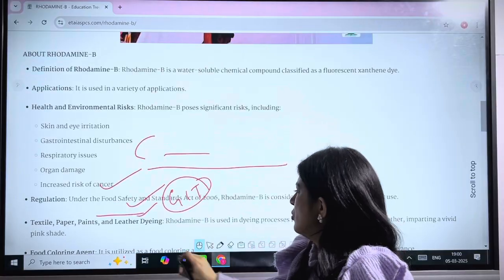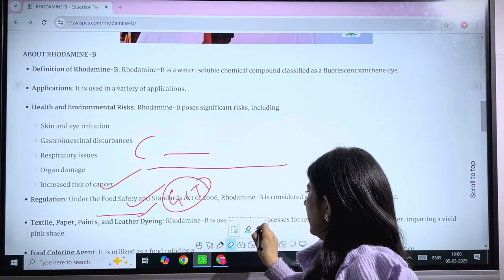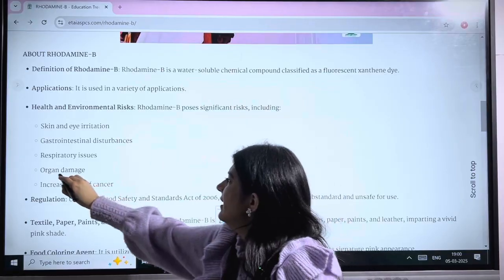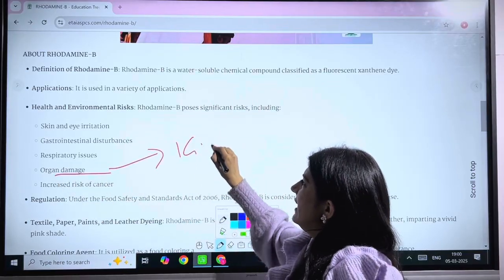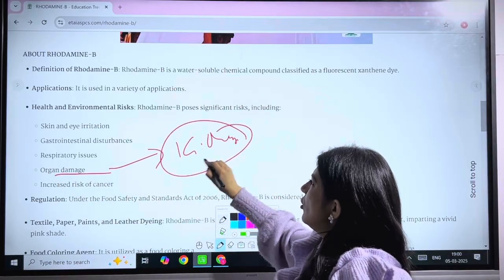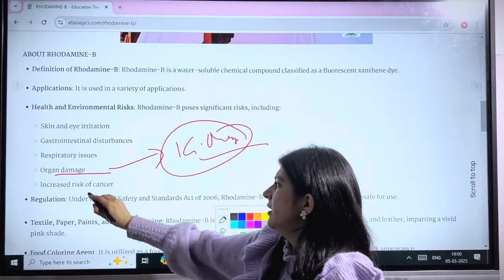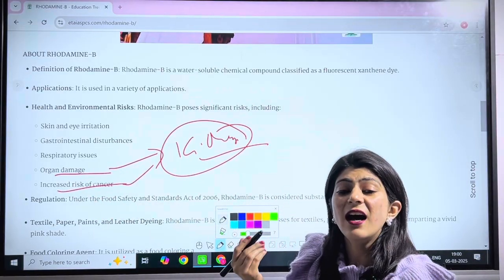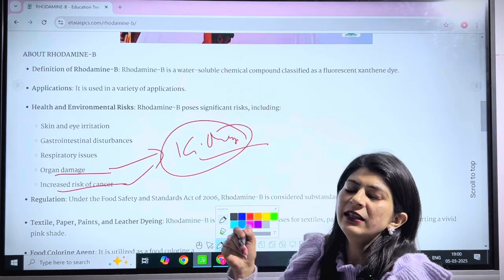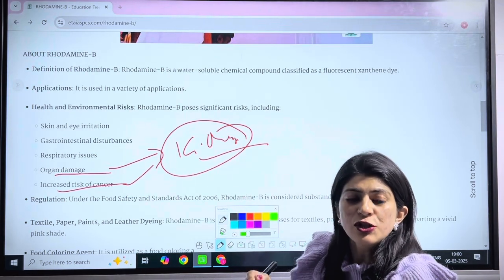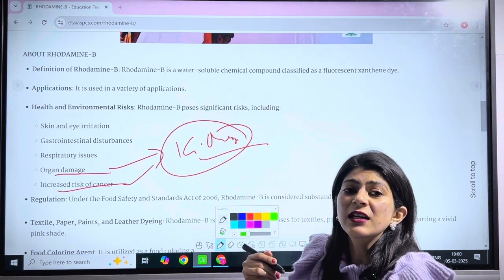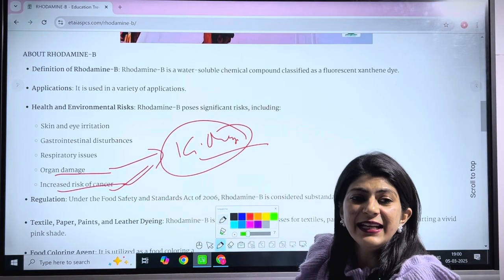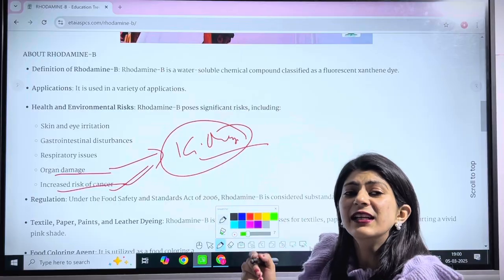Then there is also organ damage. Mostly the organ damage includes the kidneys, it is also affecting the kidneys. Then as it is a chemical compound, a dye present in our food product, it is also posing a health hazard related to cancer. So it increases the risk of cancer in individuals.